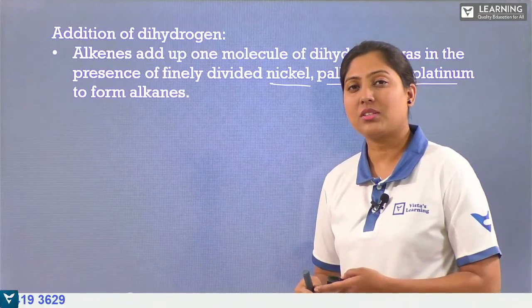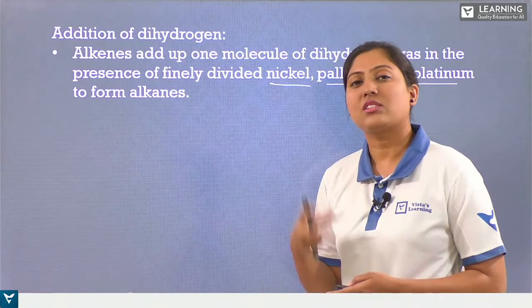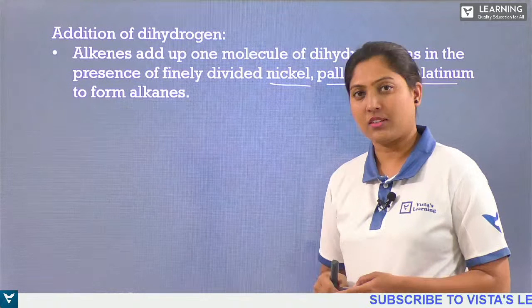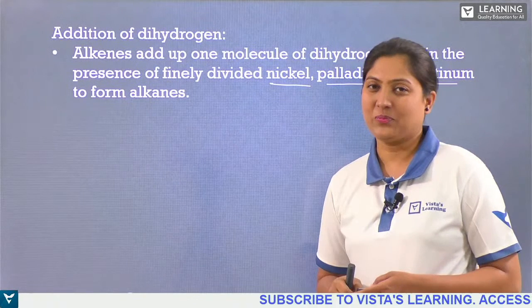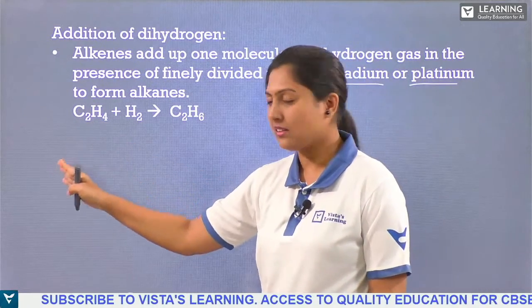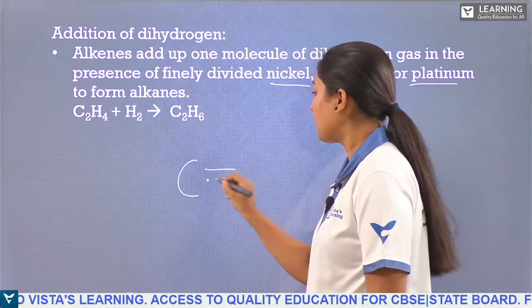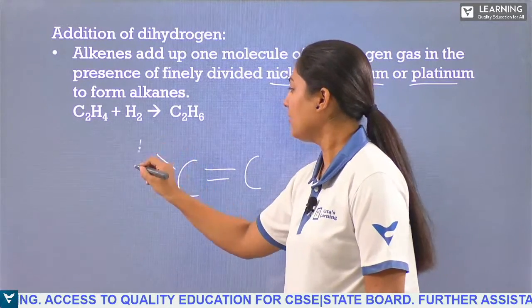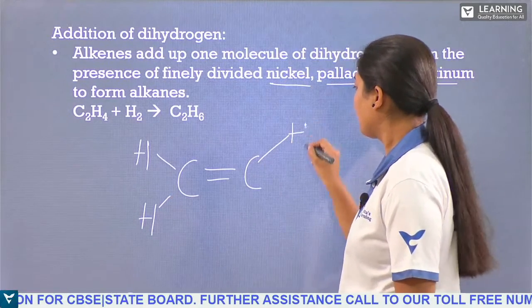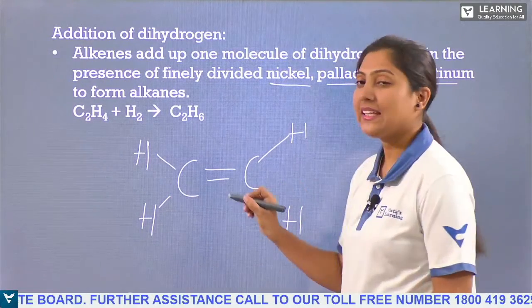Why do I say reduction? Because addition of hydrogen is called reduction. Addition of oxygen is called oxidation. Do you remember the redox reaction? Good. So here we have ethene, where there is a carbon-carbon double bond, and we have two hydrogen atoms on each carbon like this. This is the structure of ethene.